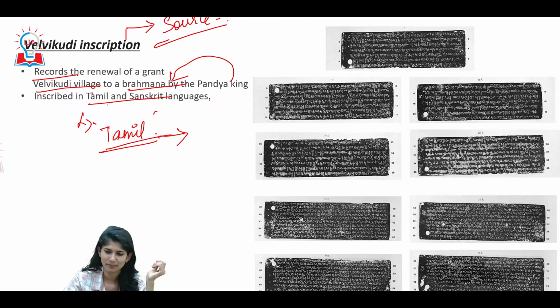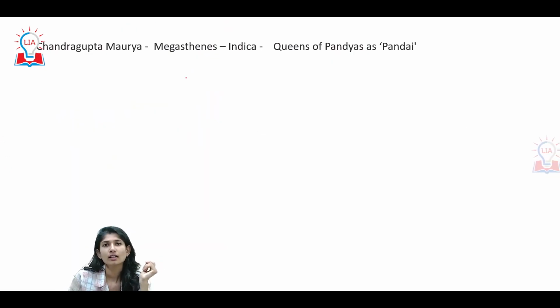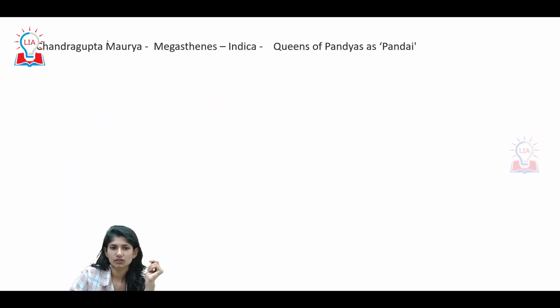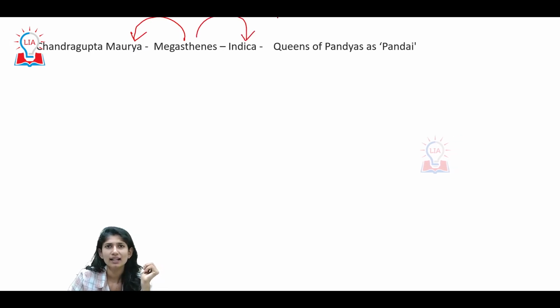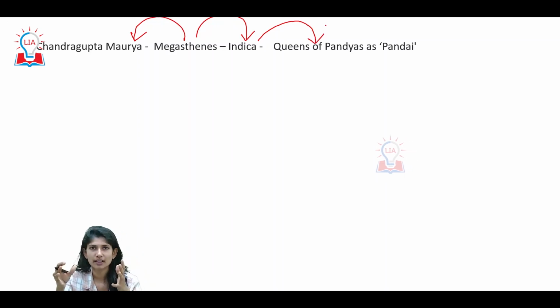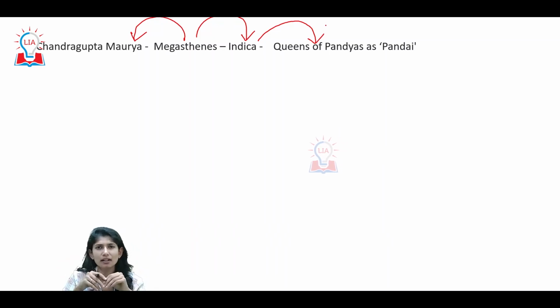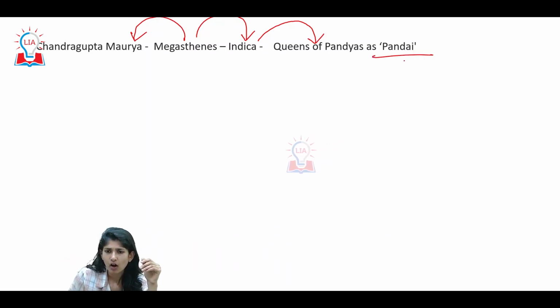Understanding? Next. One of the foreign sources was Megasthenes, the foreign ambassador during the period of Chandragupta Maurya. His book was Indica, in which he has mentioned that in the Pandyas there was also a female queen, where we see a matriarchal influence, by the name Pandya.